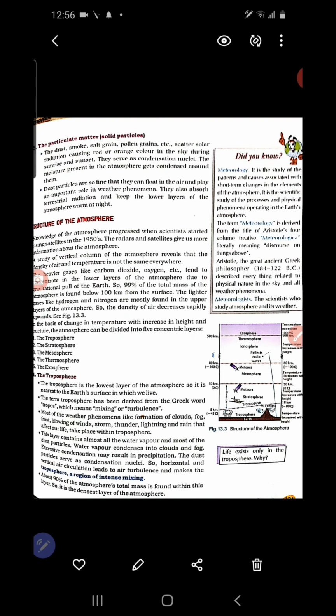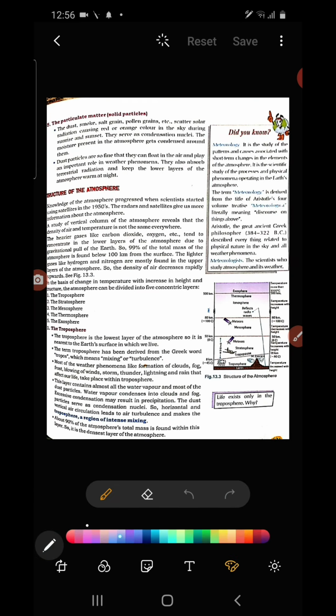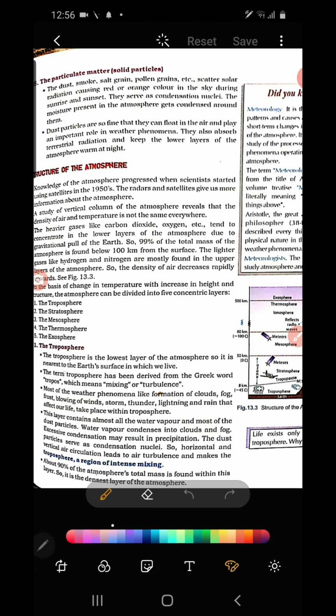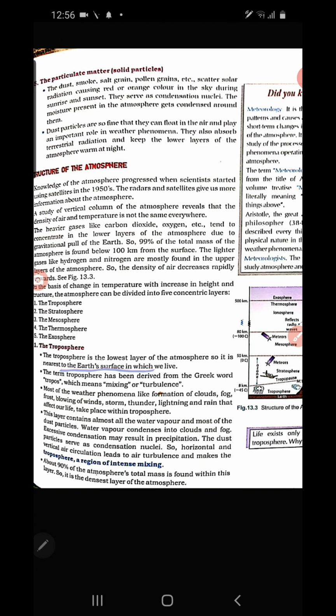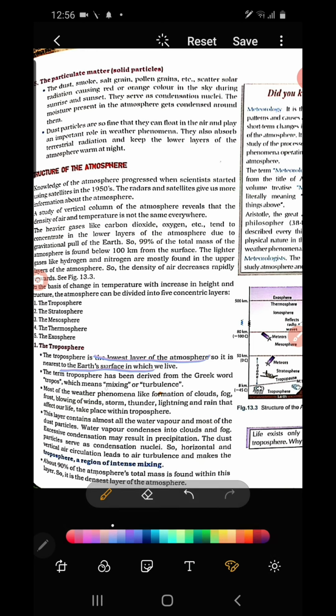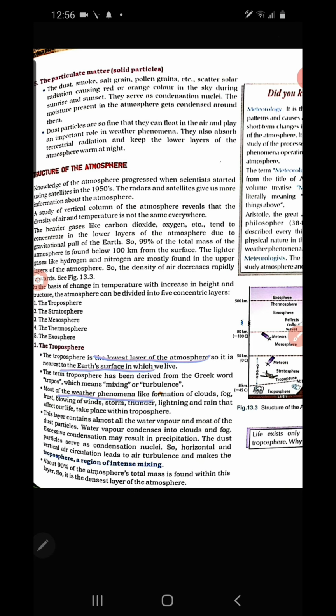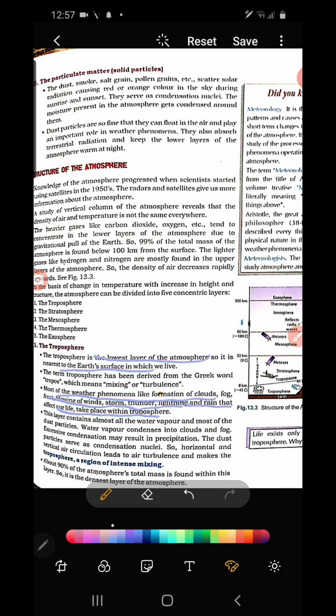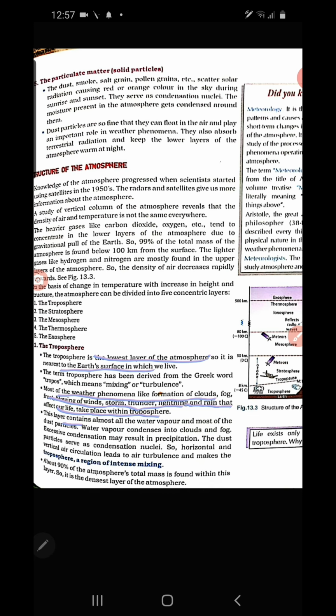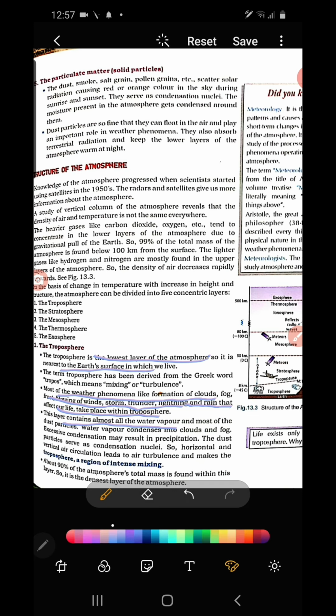You see this. Troposphere is the lowest layer of the atmosphere, so it is nearest to the Earth's surface. The term troposphere is derived from the Greek word tropos. Most weather phenomena like formation of cloud, fog, frost, thundering, lightning and rain all take place in the troposphere. This layer contains almost all the water vapor. Water vapor from the water bodies reaches the troposphere, and only in the troposphere does cloud formation take place.